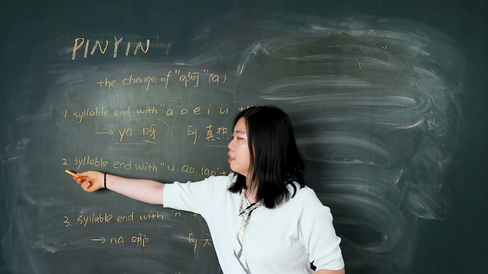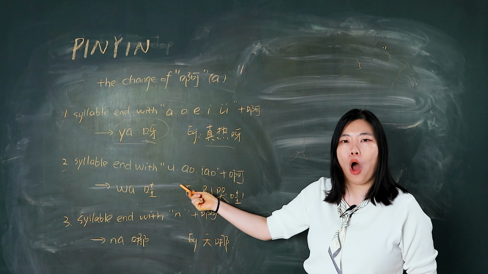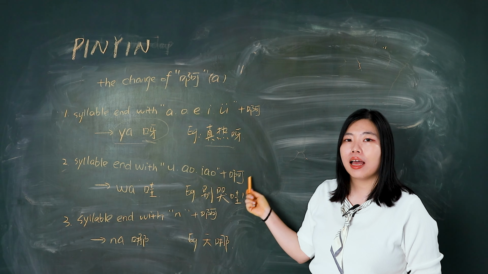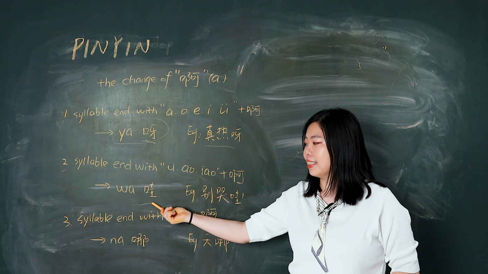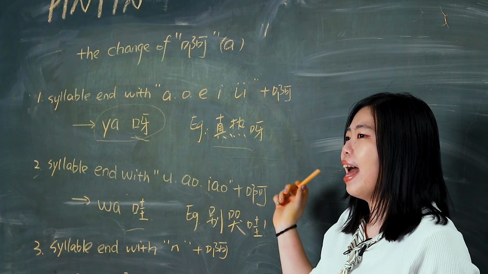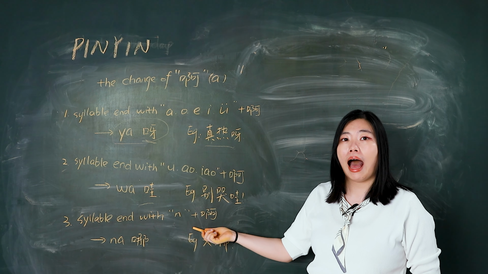And the second one, syllable end with u, ao, yao plus a. It will be changed to wa and then write like this. So we say 别哭啊，别哭啊.